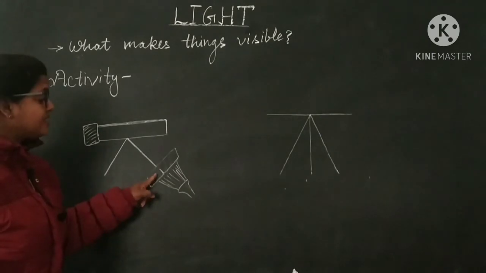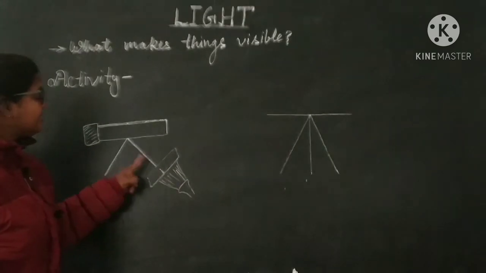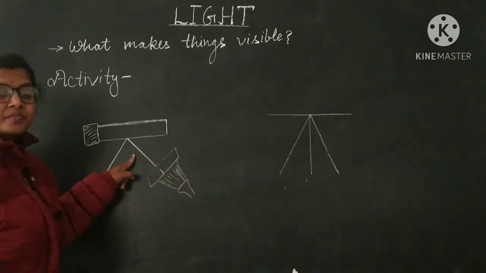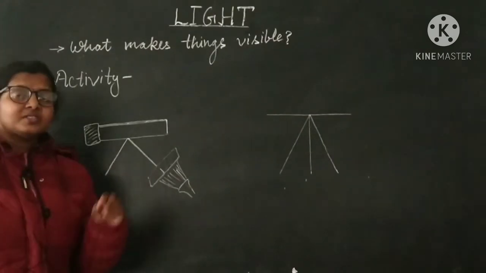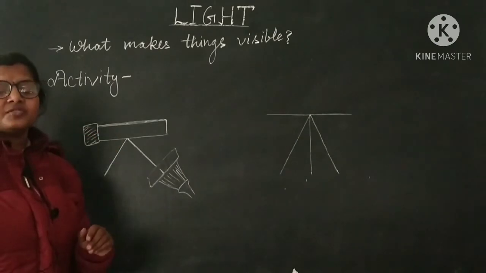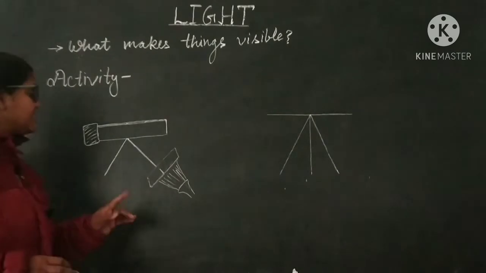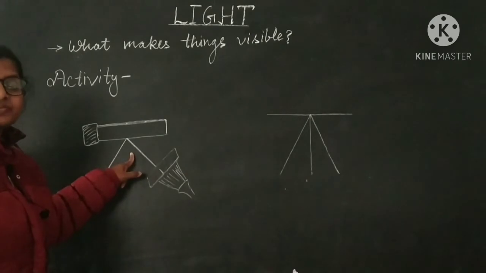Because of this slit, all the other light rays will be stopped, and a narrow ray of light will pass here. Students, a narrow ray of light is also a group of rays of light, but for our convenience, we consider it as a thin or narrow ray of light.